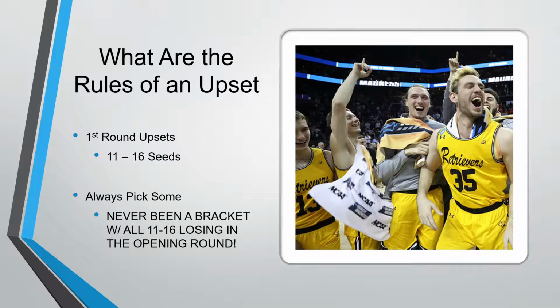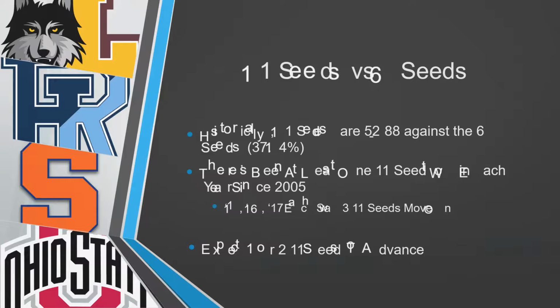So our number one rule, always pick some, right? No one likes a chalk bracket, and there's never been a bracket with straight chalk for all the 11 and 16 seeds. Someone in there is always going to make the second round. There's never been one that hasn't, at least since '85. So, with that being said, let's move into analyzing some of these upsets.